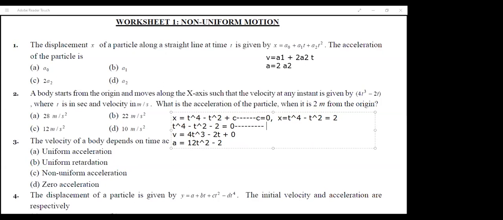Simplifying this by splitting the middle term of the quadratic, because it is minus 2, the middle term will be minus 2 plus 1. So you will get t square as 2 or t square as minus 1. It cannot be negative, so t square equals 2. Now in the acceleration value, put the t square value: 12 into 2 minus 2. The answer will be 22 meters per second square.